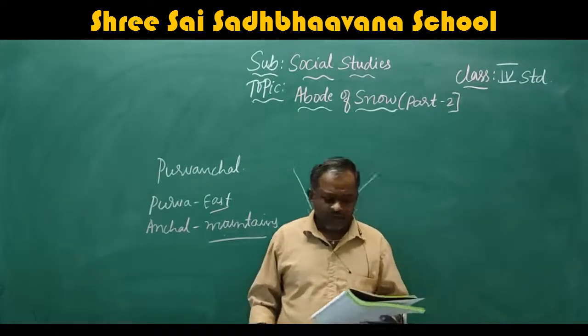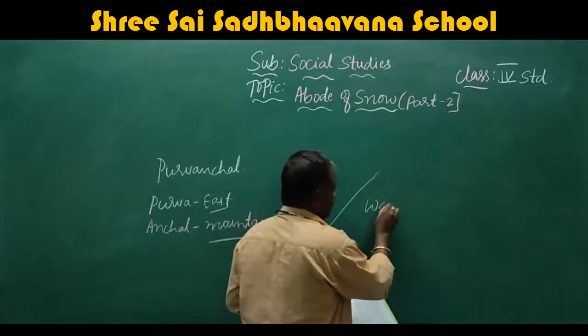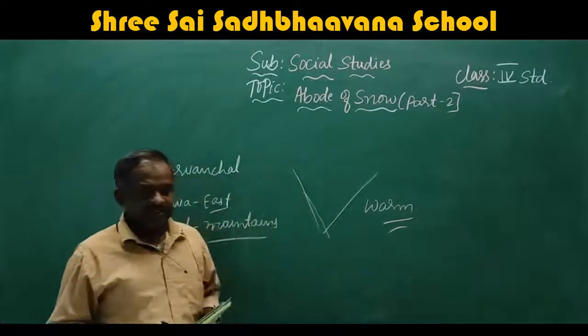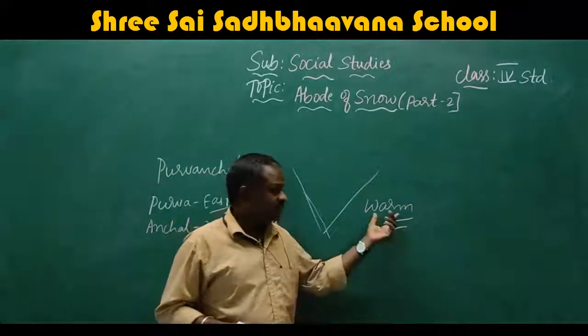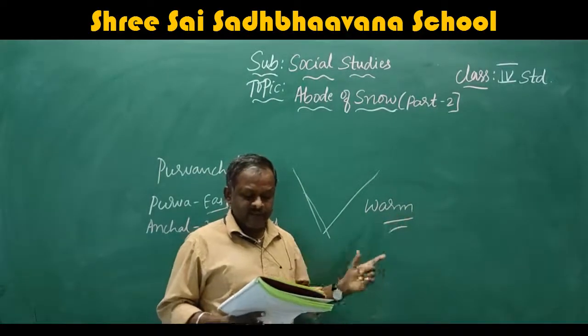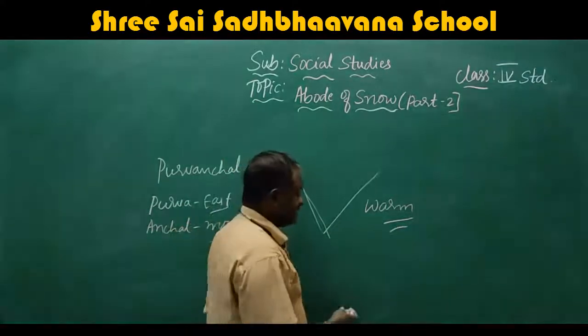People wear warm clothing because of the cold. That means it is always covered with ice, so they always wear warm clothes, mostly made of wool and silk.